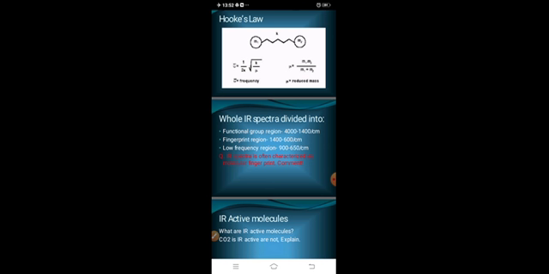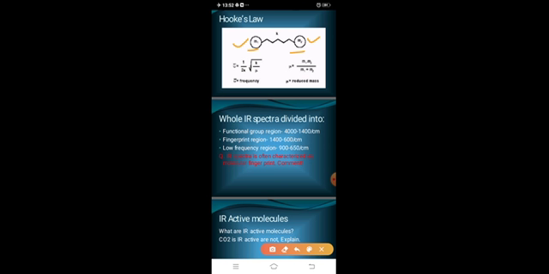Got it? Now the next question: what are IR active molecules? So the question is, what are IR active molecules? यहाँ आप ध्यान से देखिएगा एक important चीज़, IR active molecules must have this type of vibrations. That means there should be two different atoms attached.